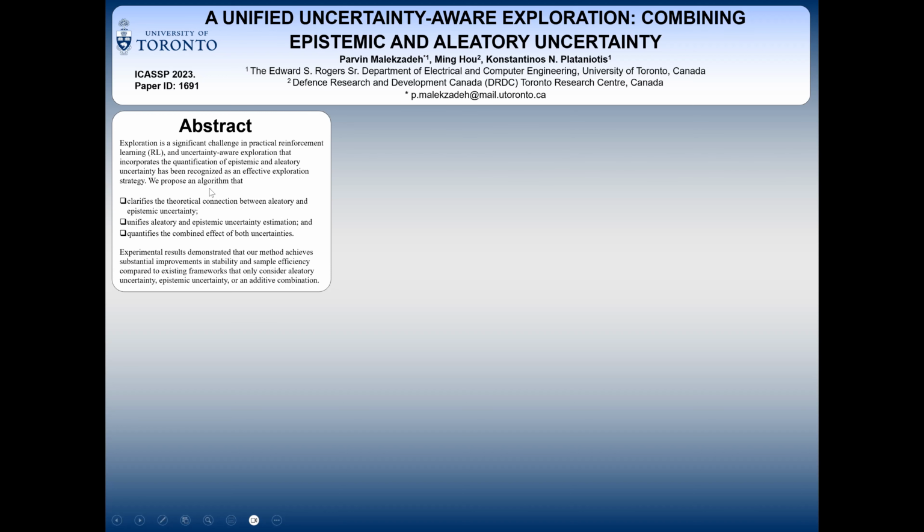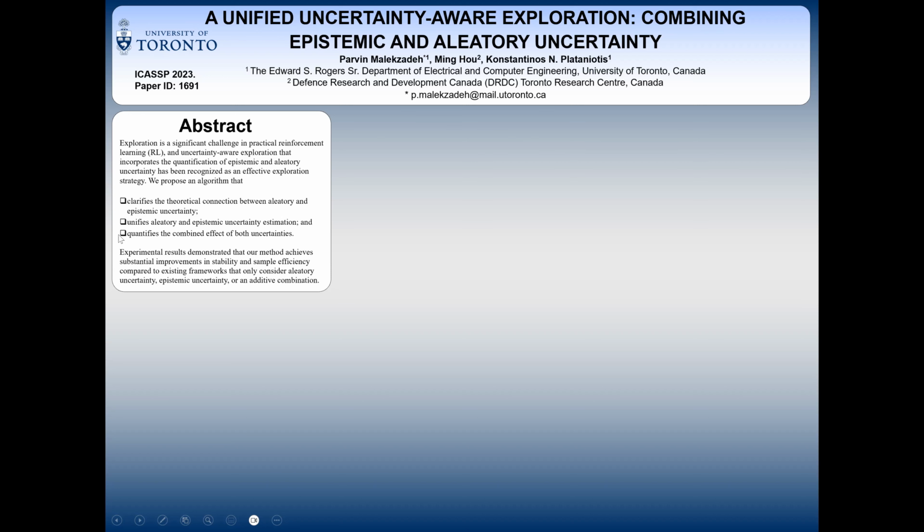There is some work in the literature that estimated each uncertainty independently and then considered an additive formulation of those two for action selection. However, in this work, we tried to derive a theoretical connection between these two uncertainties, and based on this connection, we could propose an algorithm that simultaneously estimates both uncertainties for action selection. The experimental results show that our algorithm outperforms the other methods in terms of sample efficiency and stability to environment changes. Our method is built on distributional reinforcement learning.